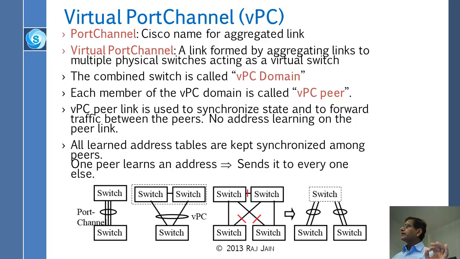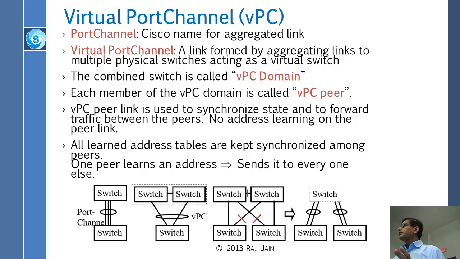And now you can take 2 links which are going to different switches. The switches can become 1 and this can become VPC, virtual port channel. So what it is that you have one 20 gigabit link going out from this thing, which is physical as shown but could be virtual as well, to this thing which is virtual. Now the advantage of this, obviously as you know, is in the spanning tree. If you are using a spanning tree, for a spanning tree these 2 links will be blocked. With this one both the links are active because there is only one link here.